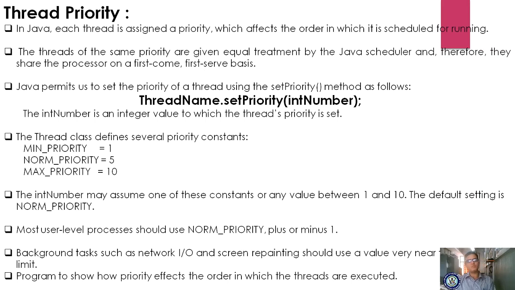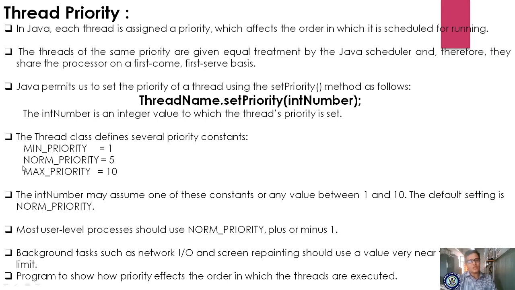Java permits us to set the priority of a thread using the setPriority method as follows. You can also set the priority of a thread by using some of the built-in methods. Here one of the methods is given, that is the setPriority method. Here the syntax you are seeing is threadName.setPriority followed by an integer number. So here the number plays a prominent role, please observe this very carefully. Thread name is the object of a thread, dot setPriority, and you are setting the priority with an integer number. Here the integer number is the value to which the thread's priority is set.